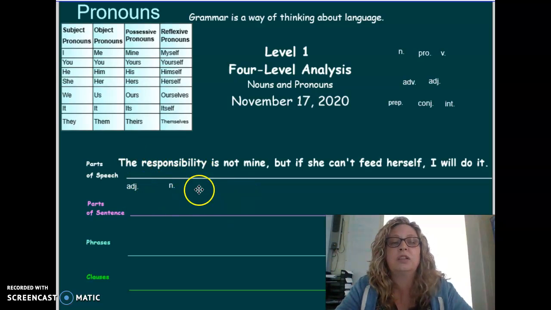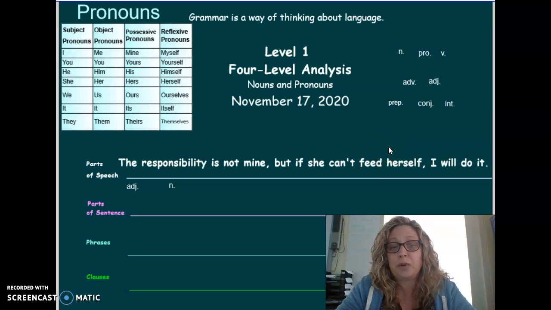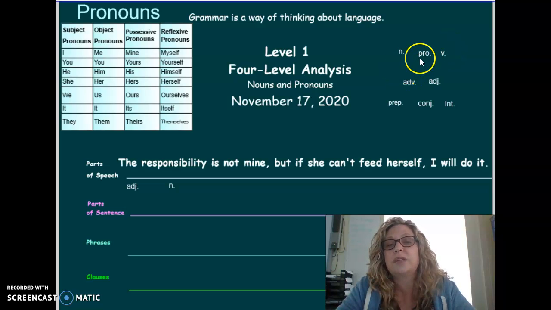Those are all abstract nouns. How about is? Is that a person, place, or thing? Nope. Is it a pronoun like I, you, he, she, we, it, me, him, her, myself, yourself, ours? Nope. None of those things. So it is something else.